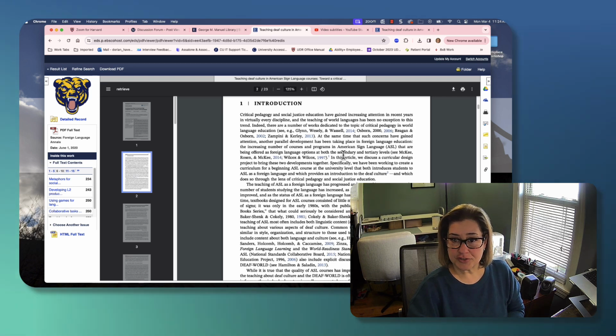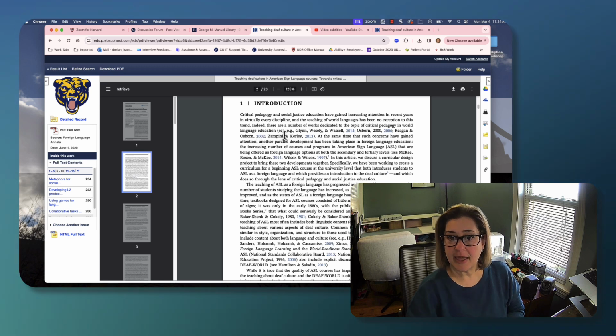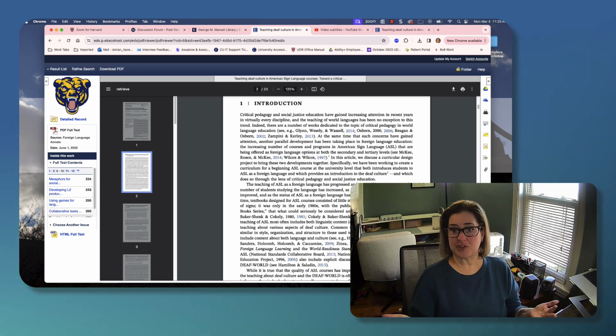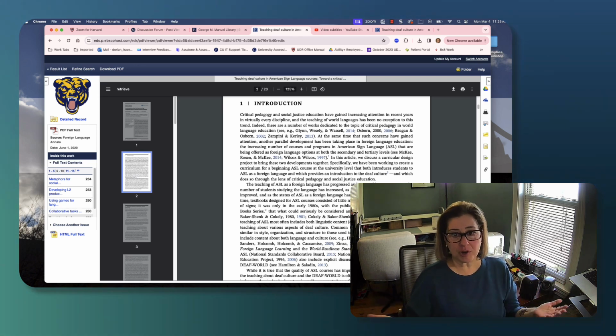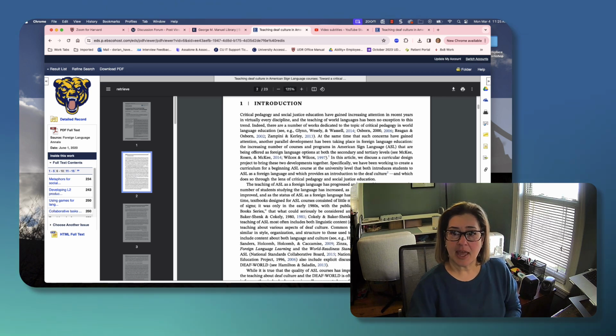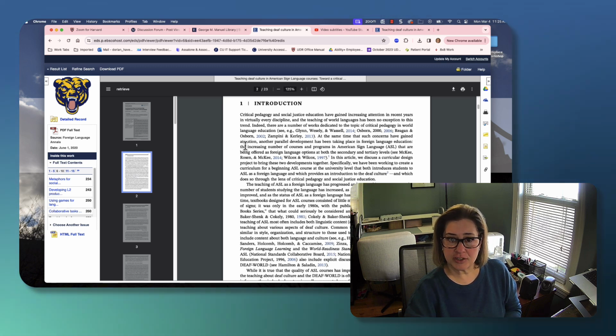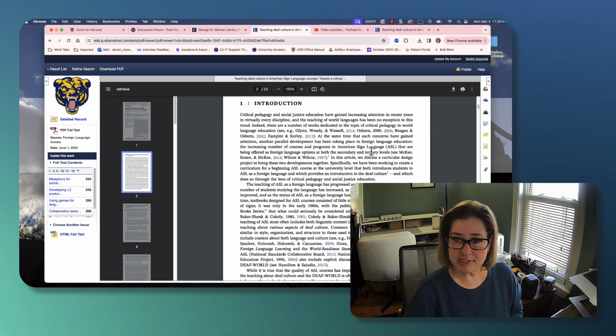So it's not just their opinion, but they're saying there's a number of works dedicated to the topic of critical pedagogy in world language education, and then they're all quoted here. There are various articles that say, look, here's all the evidence that we have that what we're saying is true. There are a number of works that are dedicated to this topic. At the same time that such concerns have gained attention, another parallel development has been taking place in foreign language education, the increasing number of courses and programs in American Sign Language. And again, there's sources for that too. In this article, we discuss a curricular design project to bring these two developments together.